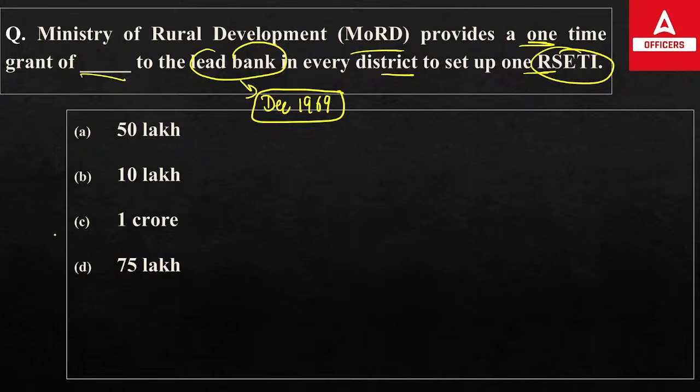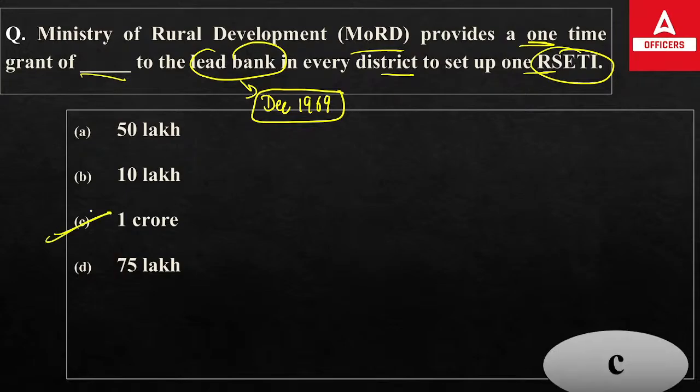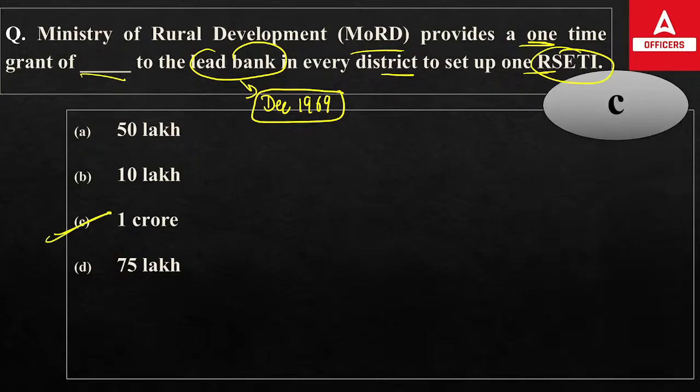So right answer is 1 crore. The grant of 1 crore, one time grant it is. Grant means financial assistance. Okay, and this is one time grant that has been provided to every district, to the lead bank in every district, so that they will set up the RCT. So right answer will be C option.